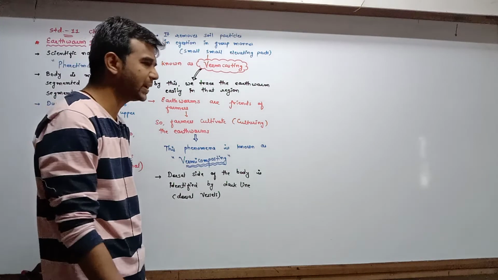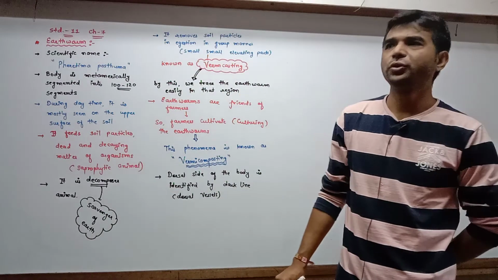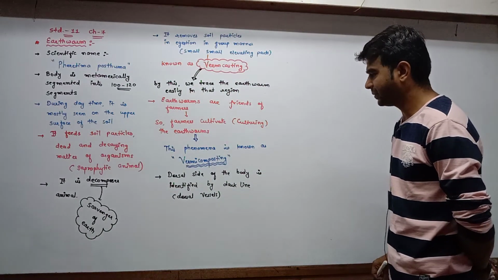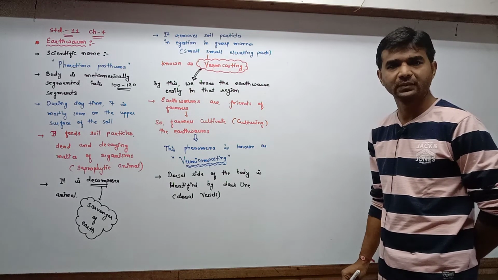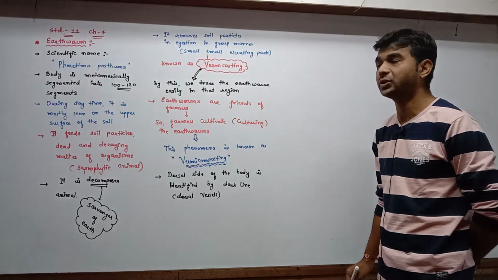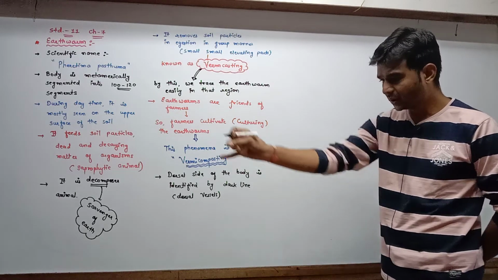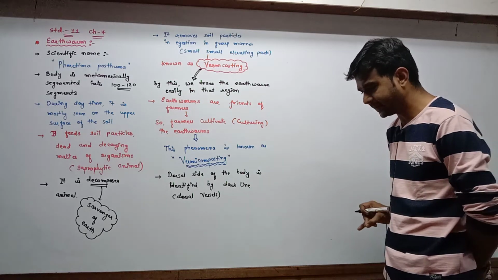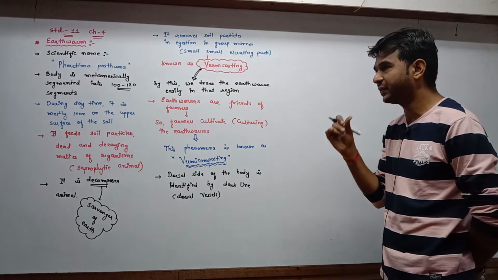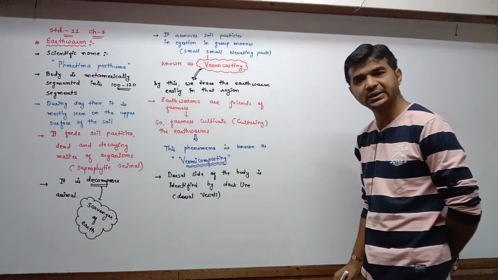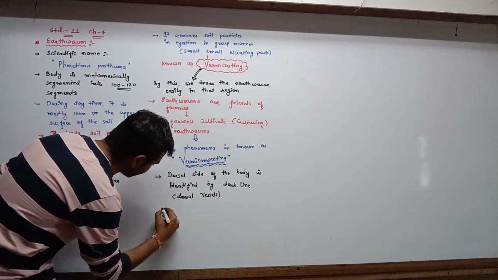How do we identify the dorsal side of the body? Dorsal side can be identified by the dark line present on it. This dark line is known as dorsal vessel. So on the mid of the body, one dark line is there, and this is known as dorsal vessel, and that's why that region is known as dorsal side. Whereas ventral side,